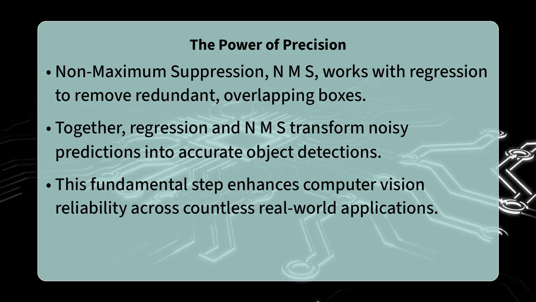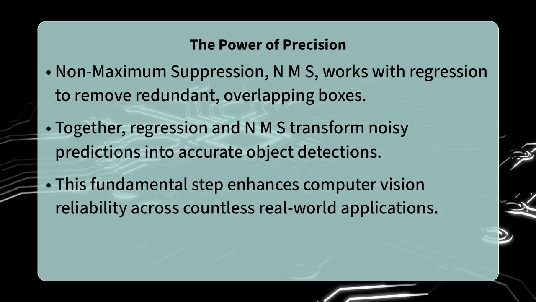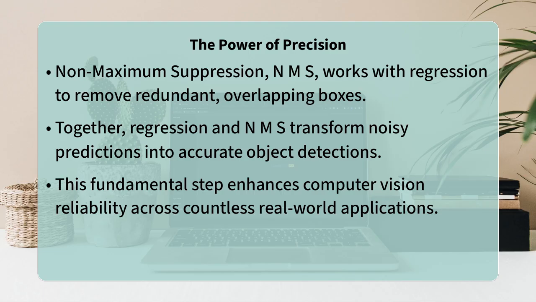This refinement is not just a minor tweak, it is a fundamental step that enhances the reliability and utility of computer vision systems across countless real-world applications. It ensures that when an AI system says it sees something, it truly knows where it is.